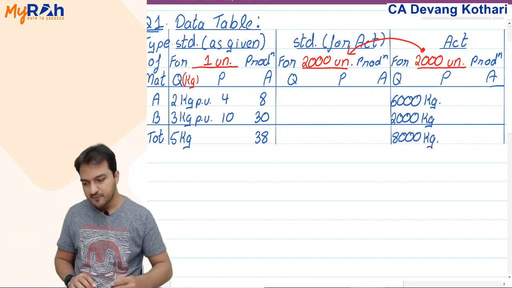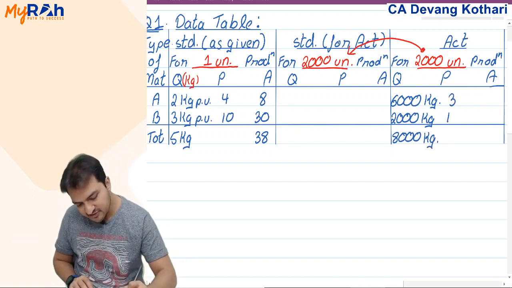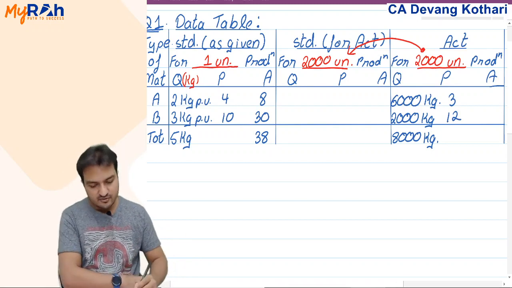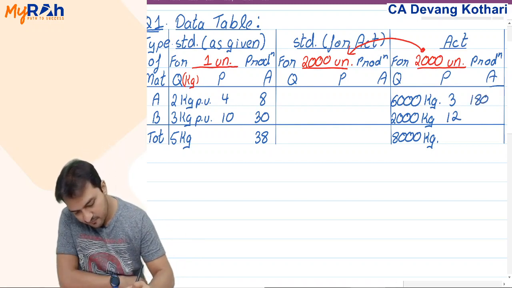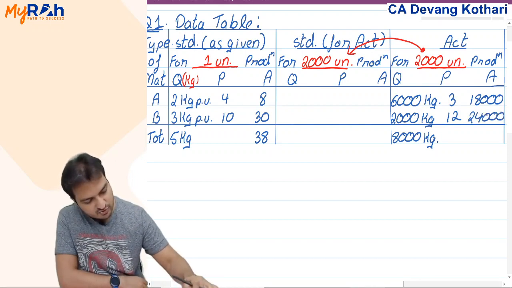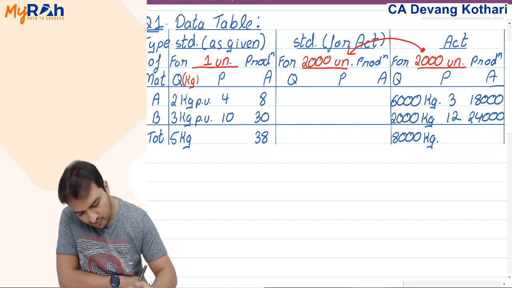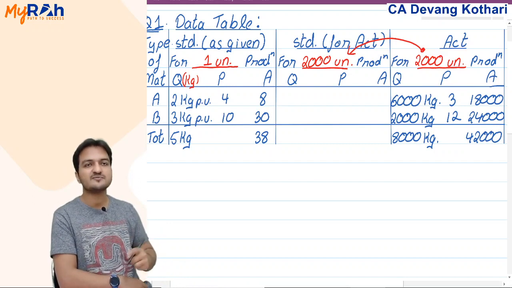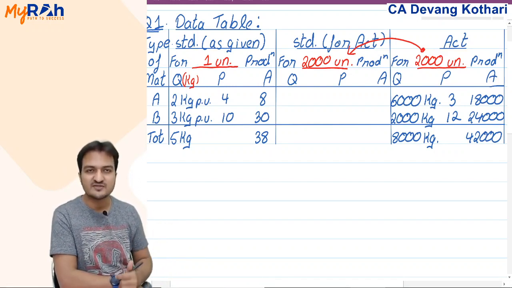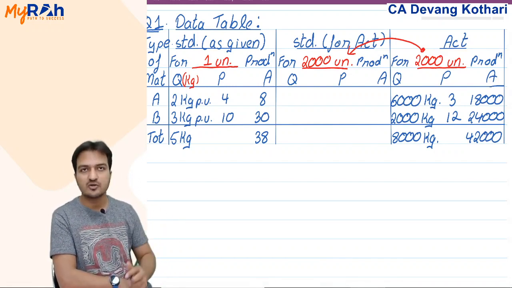And actual price per kg you are given 3 per kg, 12 per kg. We'll find out the total. 6000 into 3, 18,000, 12 into 2000, 24,000. So total 42,000. Total 42,000 becomes my total actual cost. Do you understand that? 42,000 is my total actual cost.